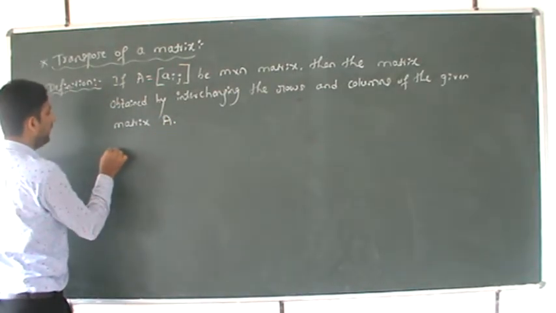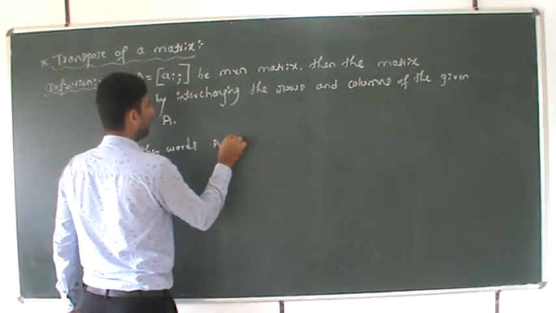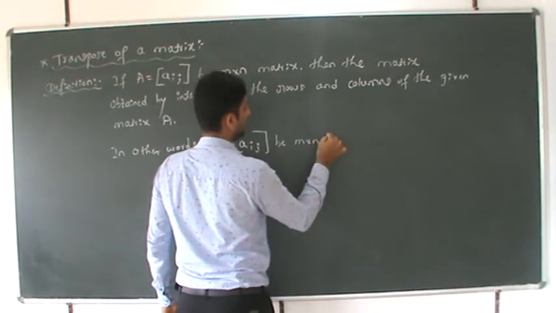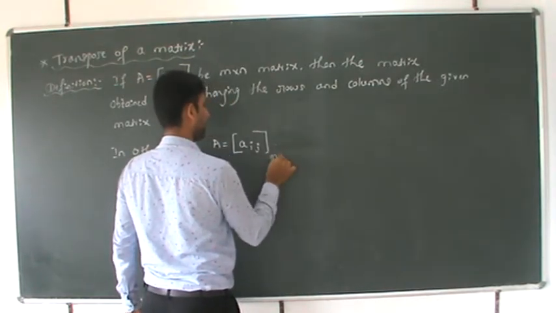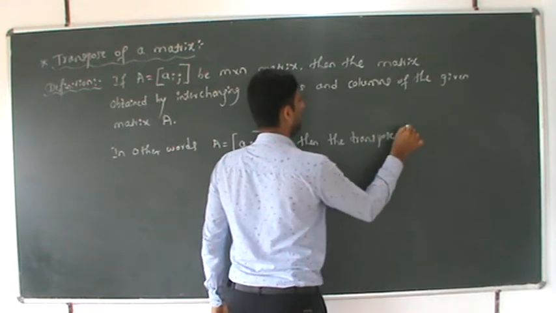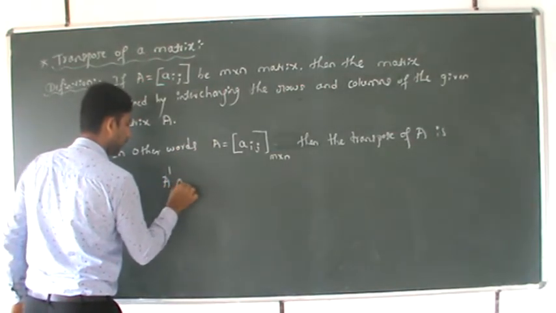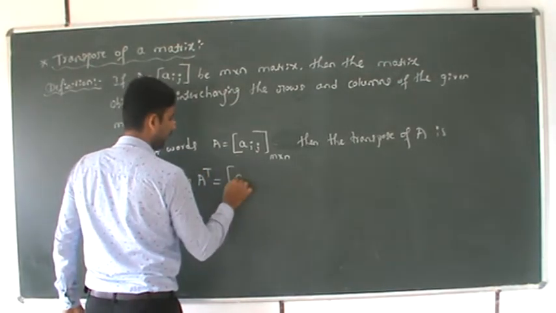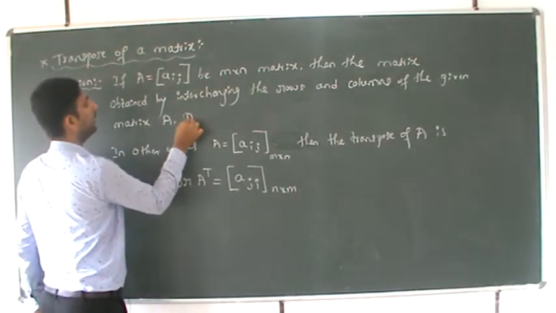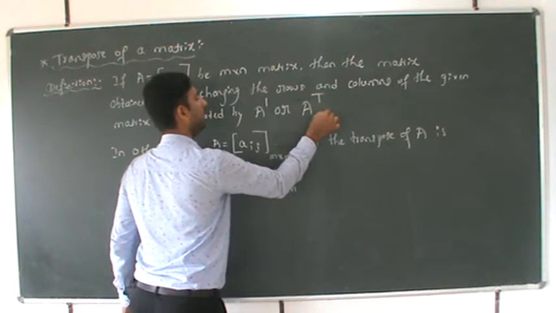In other words, A is equal to Aij, a M cross n matrix, then the transpose of capital A is denoted by A dash or AT, which is equal to Aji, an n cross m matrix.